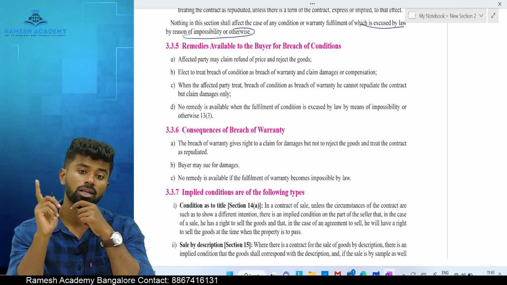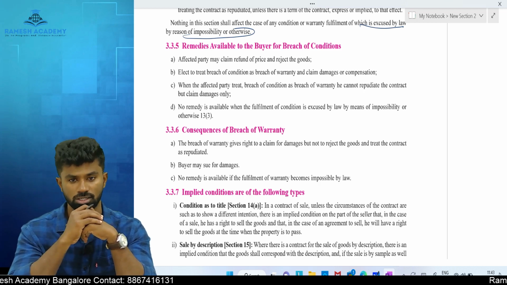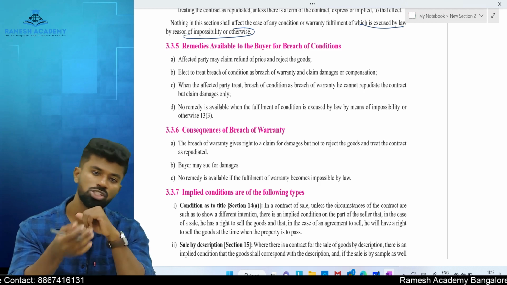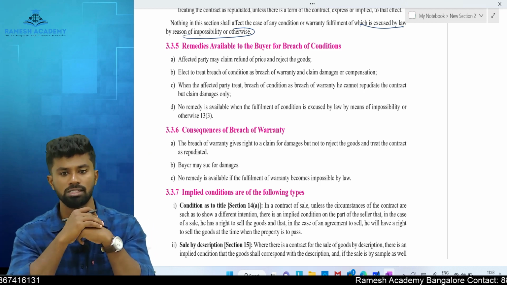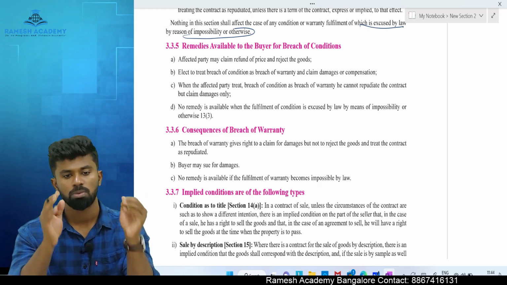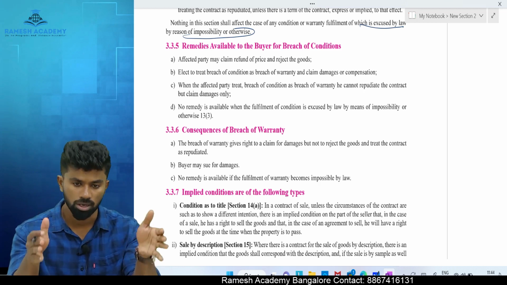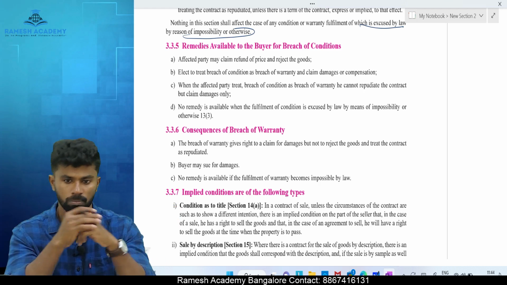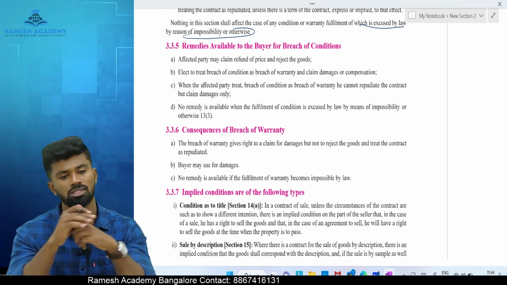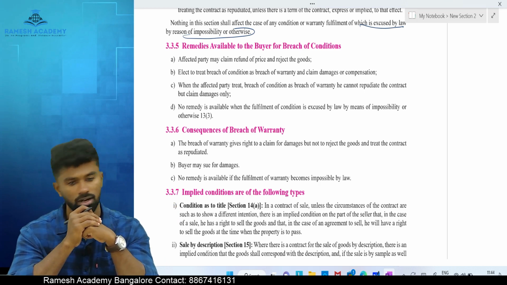Same like implied rights of the partners, which are not given by the partnership agreement, but still they are deemed to have those rights. In the same way, there are a few conditions and warranties which are part of every contract of sale, whether parties have agreed to it or not. Such conditions and warranties are called implied conditions and warranties.